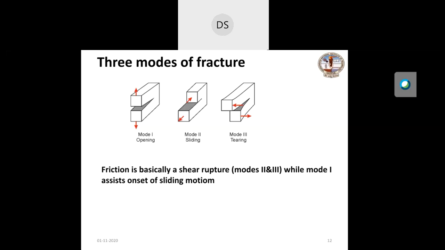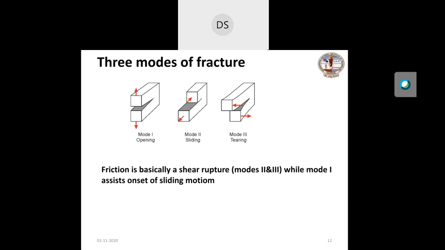And mode third is the torsion, the tearing, where if you are tearing the page, some paper or some cloth, a thin body, then you require tearing. So that is basically the torsional rupture, or it is known as the tearing process. But that is also a shear phenomenon. Generally, we study the frictional sliding in mode second. So here we are getting a clue that frictional sliding is nothing but a shear mode of fracture. Okay? It may be second or it may be third.